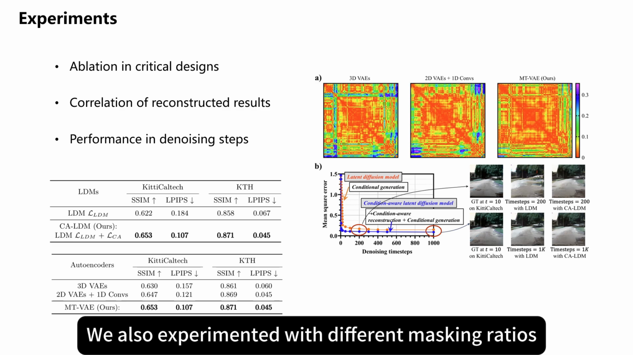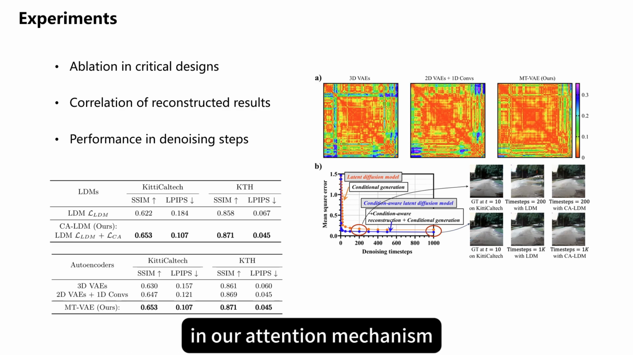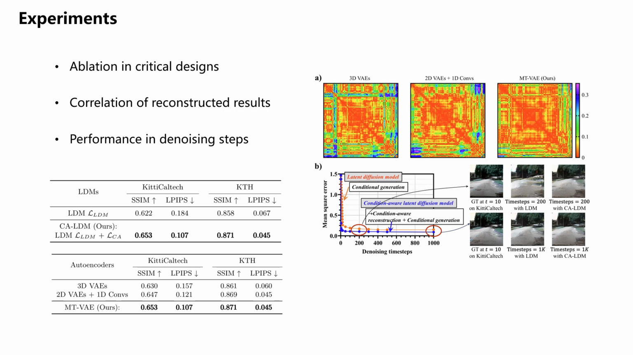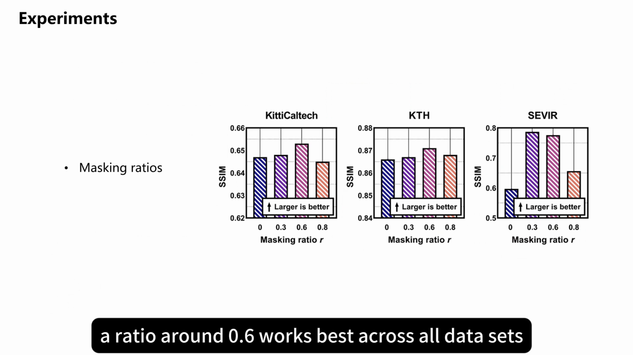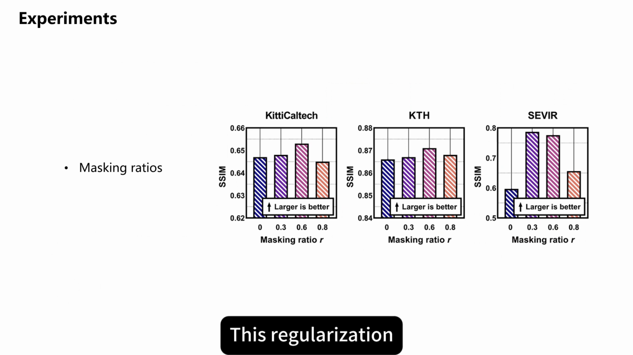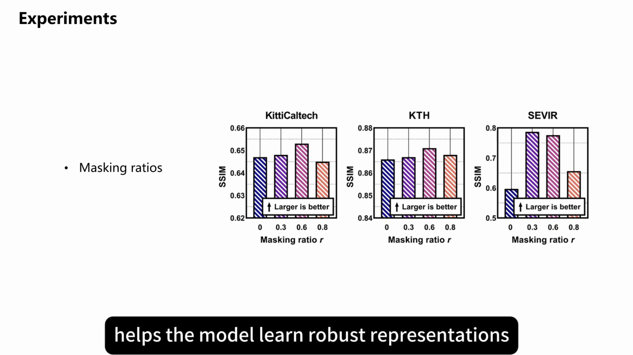We also experimented with different masking ratios in our attention mechanism. A ratio around 0.6 works best across all datasets. This regularization through masking helps the model learn robust representations.